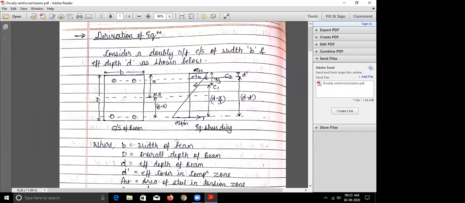You can make a note of this, or shall I proceed? Yes, shall I proceed, or are you making a note of this? So we are making a note. Okay, okay.